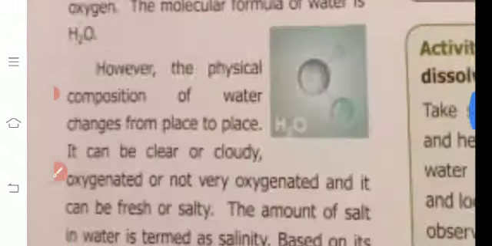Okay, then next one. Water freezes at 0 degrees Celsius at normal pressure. Every year March 22nd is observed as World Water Day. Keep it in mind: every year March 22nd is observed as World Water Day.